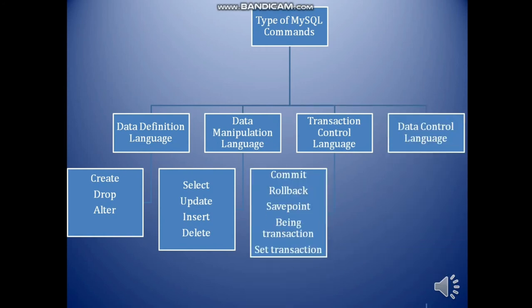Select, update, insert, delete, these come under data manipulation language commands. Transaction control language commands: commit, rollback, save point, begin transaction, set transaction, these are TCL commands. Then the last one, data control language, DCL: grant, revoke, these are the examples of DCL.